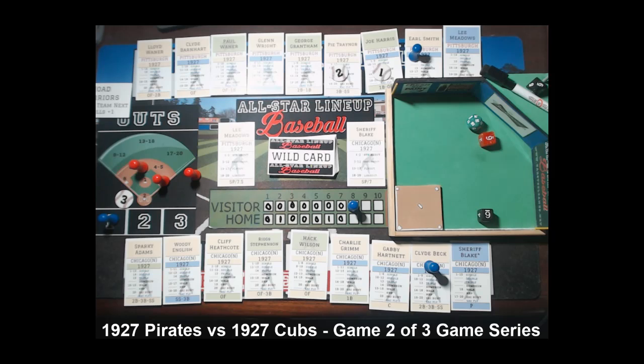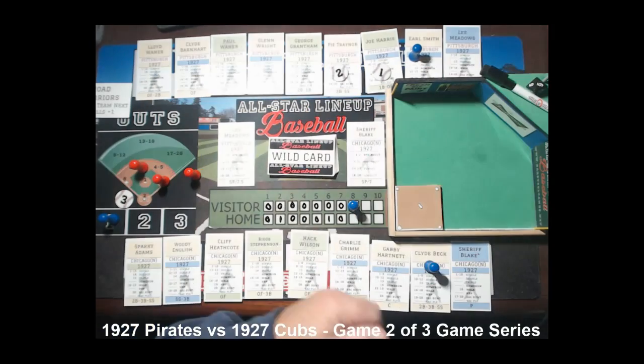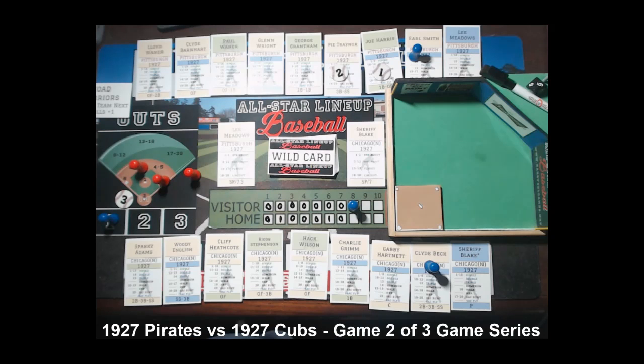All right. 2 men on. Smith coming up. Smith is yellow rated, so he's even up. And again, we're not checking the platoon match. That's because we rolled at the beginning of the game to show that Blake didn't quite have that stuff today. So Blake wins it 5-1, and that's a fly out on his card. We got fly up to the pitcher. So everybody stays put.